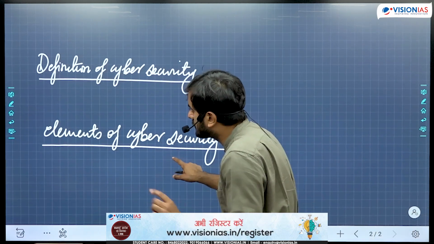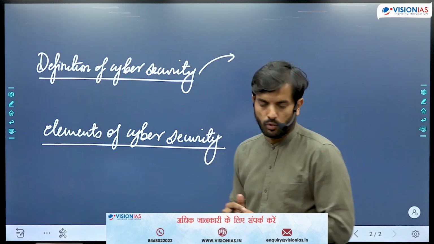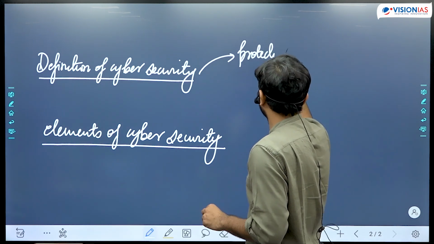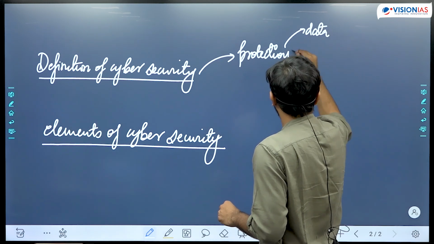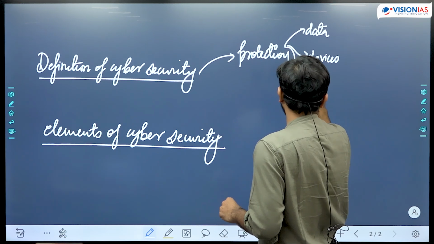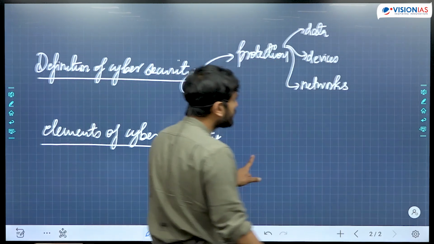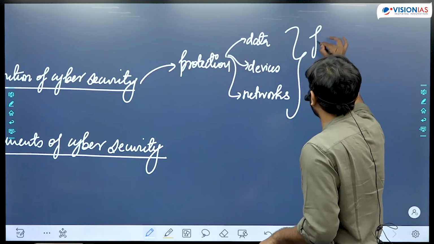So there are three elements as such of cyber security, if as a definition, if we look at it. Protection of three things: protection of data, protection of devices, and protection of networks. All these three things from what? From unauthorized access.